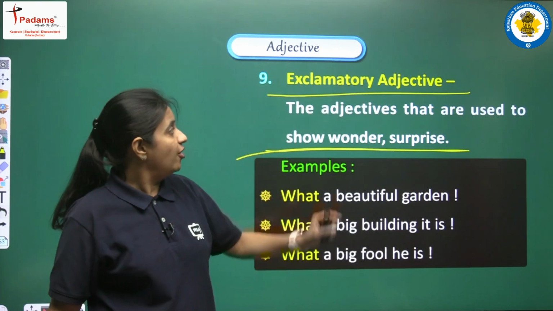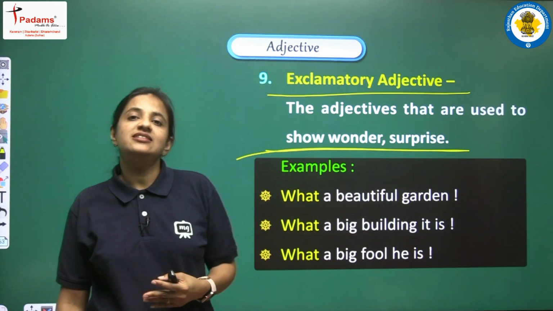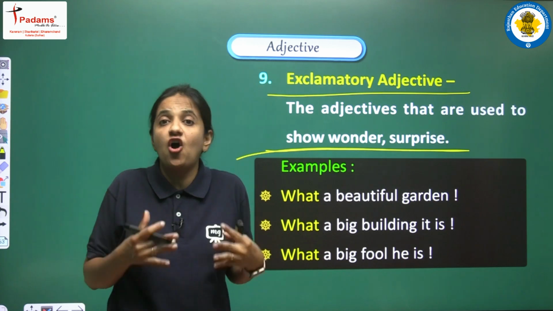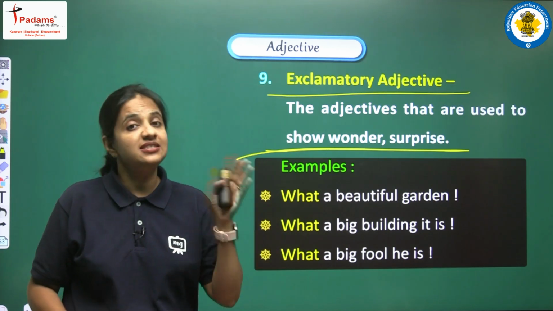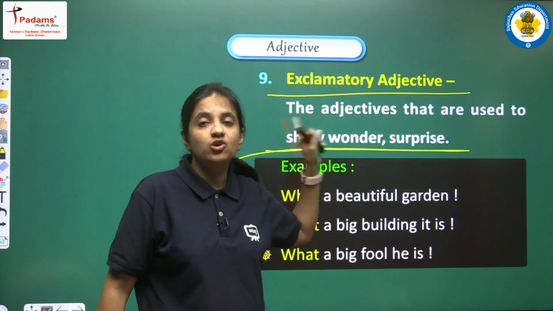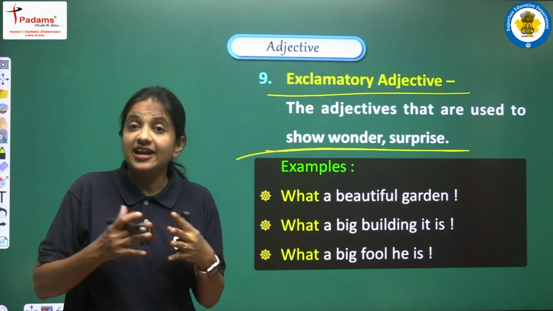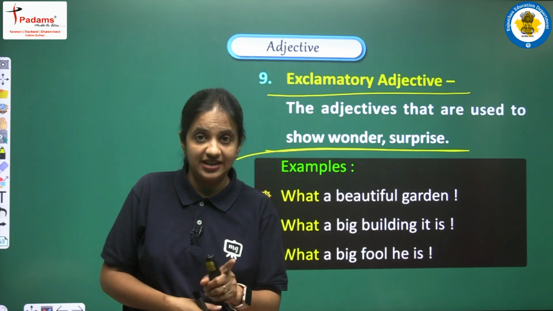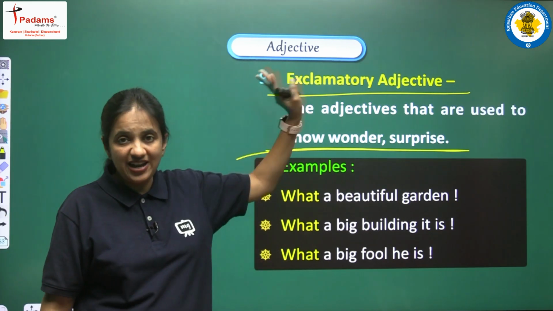So we all know about exclamatory sentences also. We can say that all the sentences that are used to show any kind of surprise, shock, or wonder are known as exclamatory sentences. Similarly, the words that are used to show that surprise or wonder in a sentence, such words, such adjectives, are known as exclamatory adjectives.